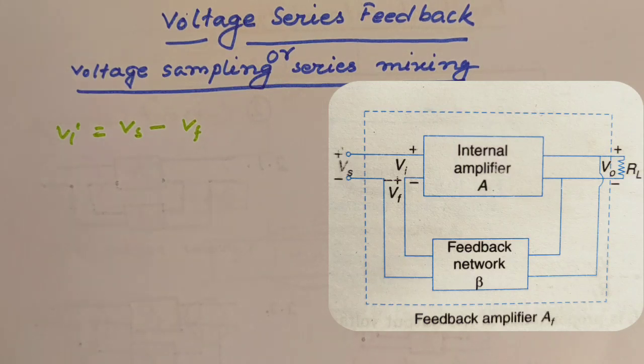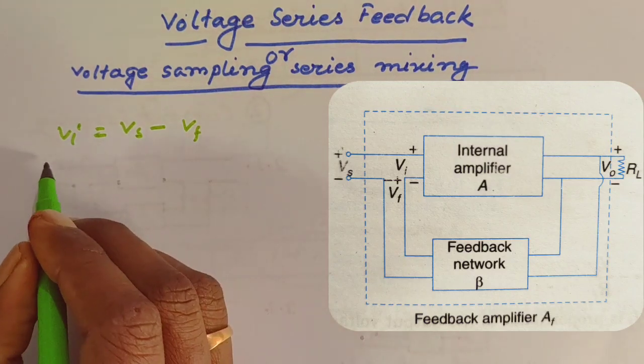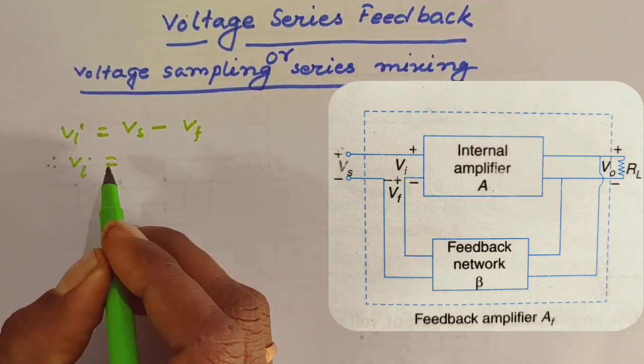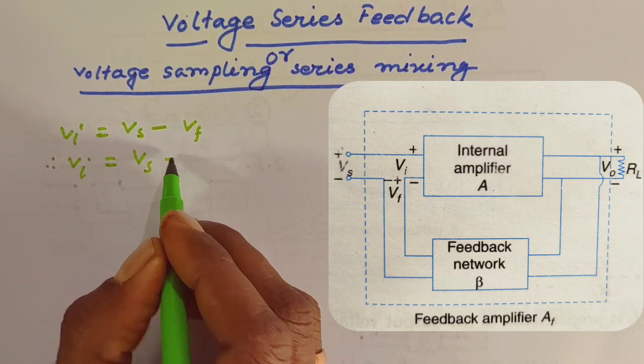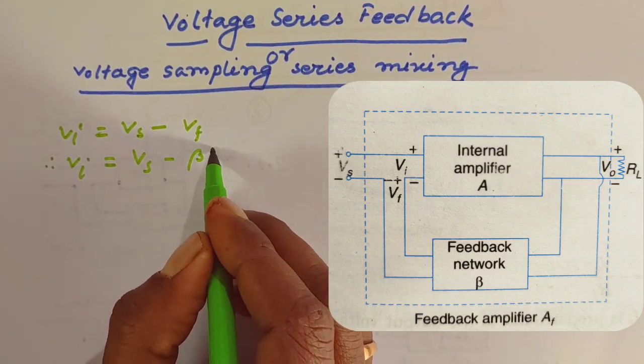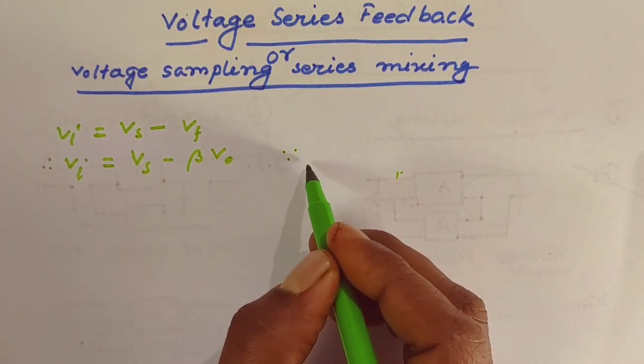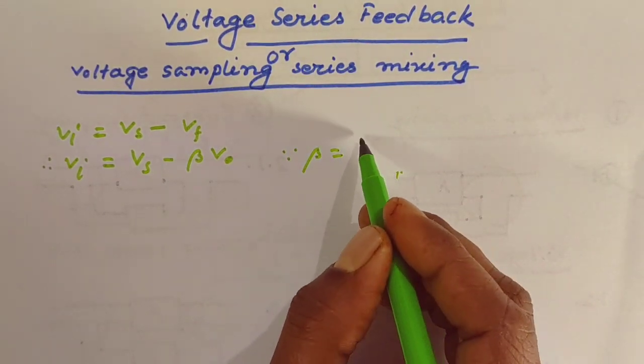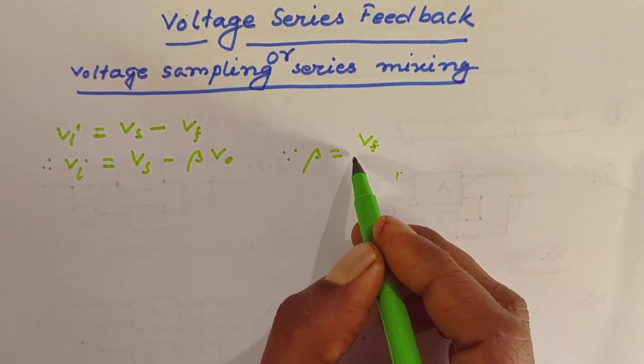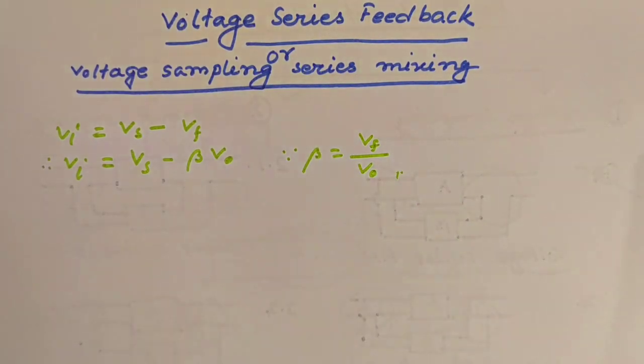Vs is the externally applied input signal voltage. Therefore Vi equals Vs minus beta V naught, since beta equals Vf by V naught.